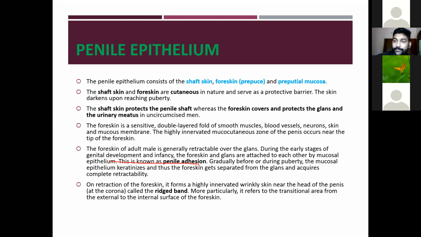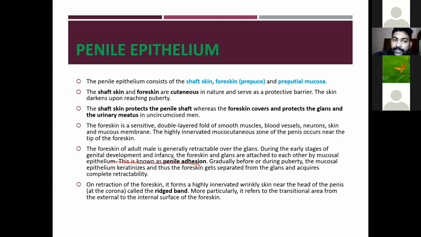Then the next part of the penis is the penile epithelium. So the first part was the radix or the root of the penis, then the body or the shaft of the penis, the corpus, then the penile epithelium. It is the shaft skin and the foreskin, and the perpetual mucosa. So the penile epithelium consists of the shaft skin, the foreskin and the perpetual mucosa.